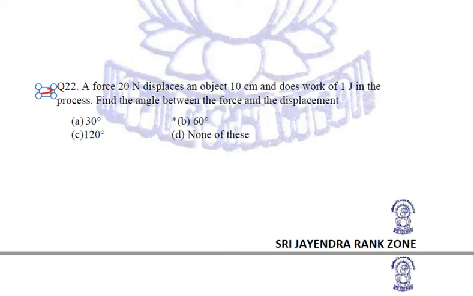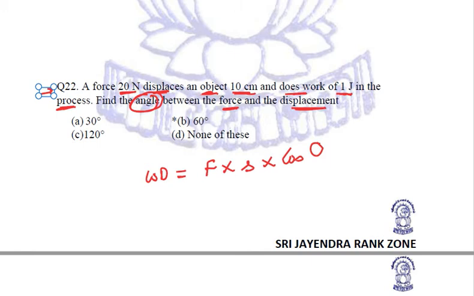Next question. A force of 20 Newton displaces an object 10 centimeter and does work of 1 joule in the process. We have to find the angle between the force and the displacement. Now we know that when we are talking about angle, we have a simple formula of work done, that is F into S into cos theta.